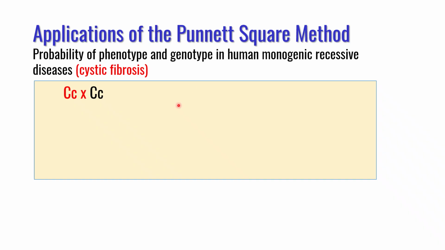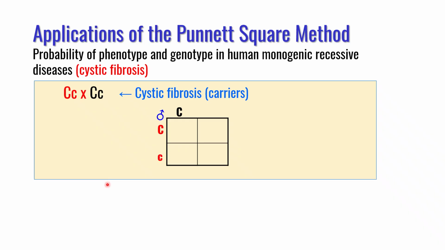Cystic fibrosis is a genetic disease which is very common in the Caucasian population. So there are two carriers mating. From each carrier you will make two types of gametes. So make four small squares, align male gametes here, female gametes here, put the combination in the corresponding square and